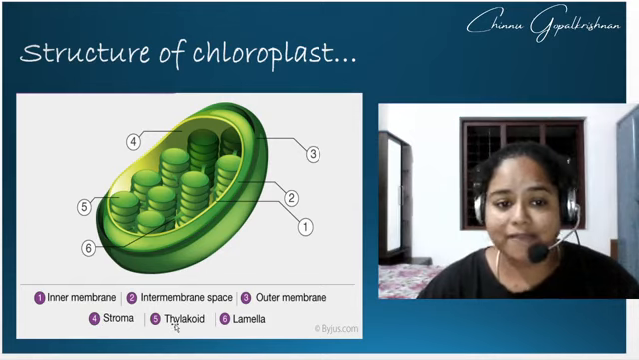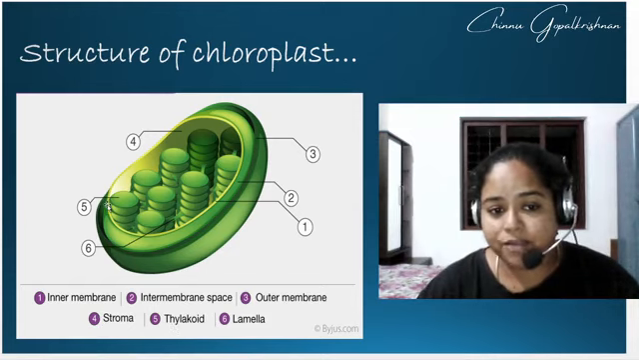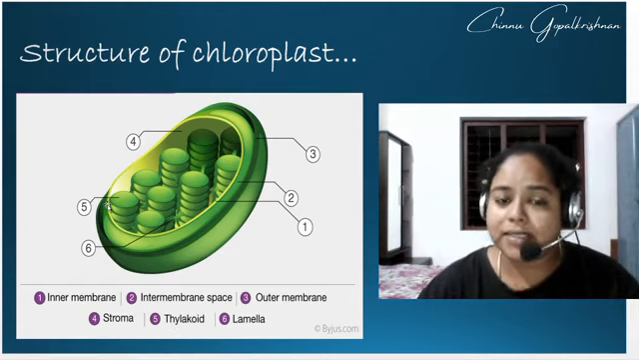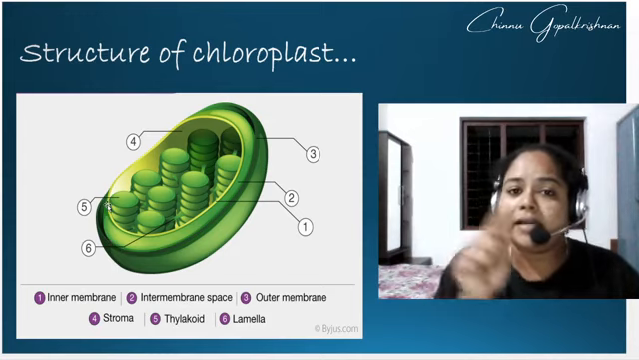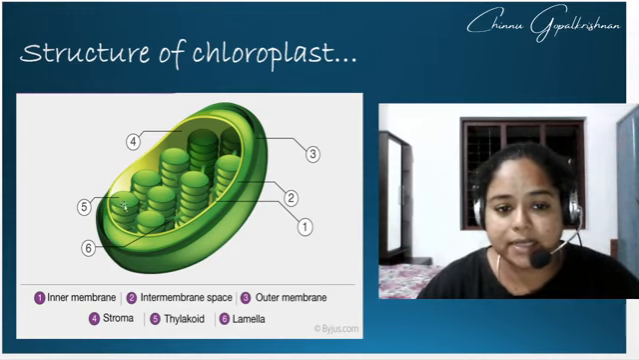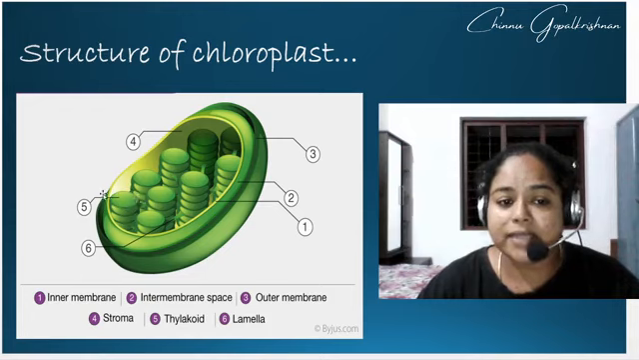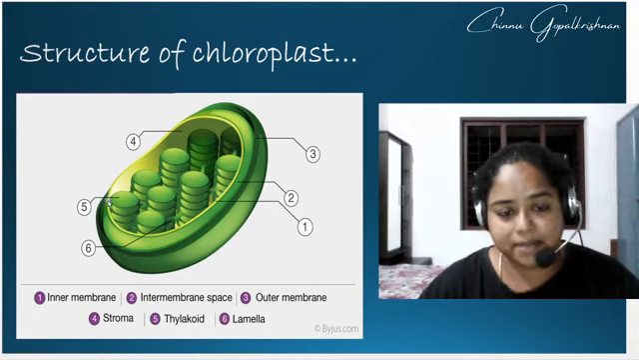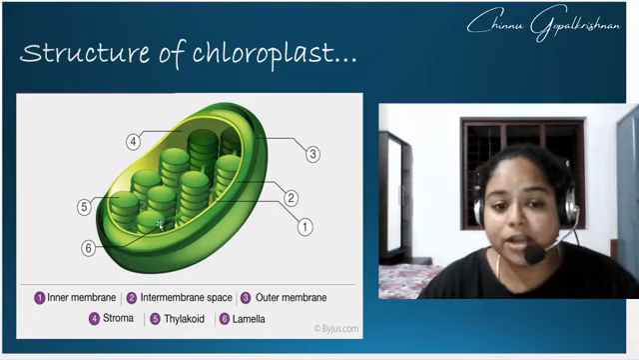Then you have the thylakoid. At number 5 you have the thylakoid. What is thylakoid? Thylakoids are disc shaped structures. You can see this rounded structure. Connecting these two thylakoids you have the lamella.